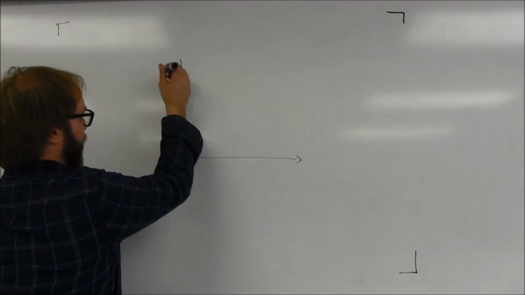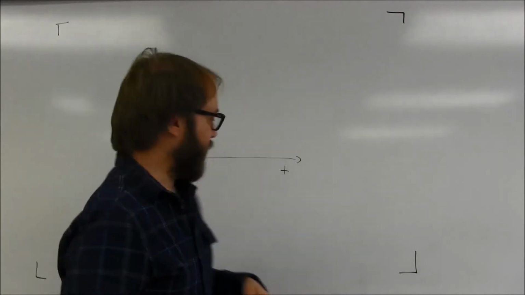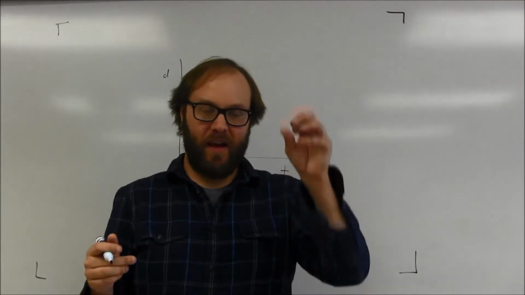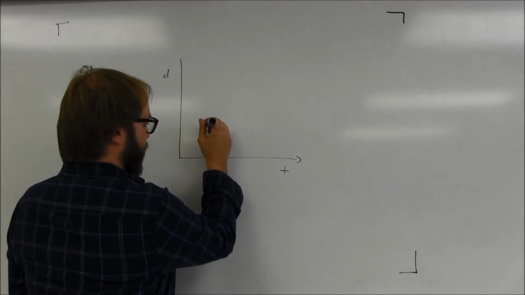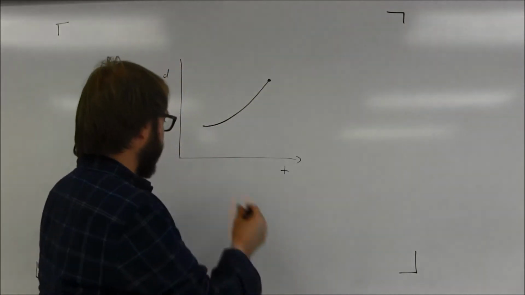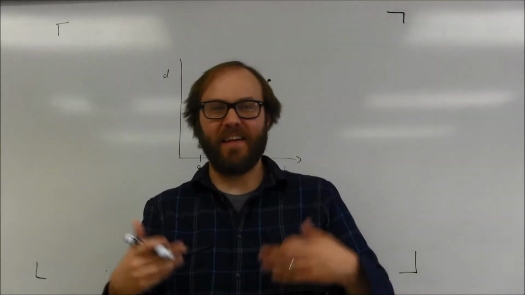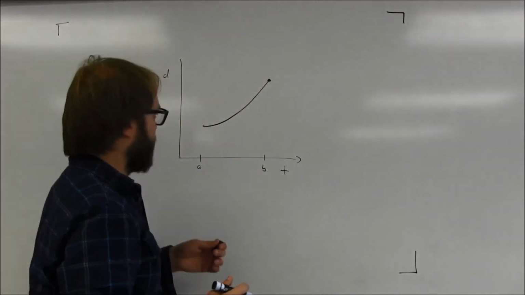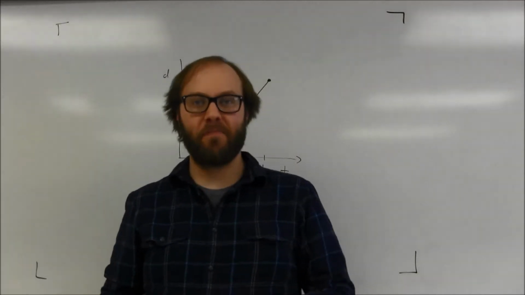Just to take a simple example here, let's take a distance and time graph, okay? So let's say that when my grandfather started off, we were looking at where he began at some point in time and where he ended at some point in time. Let's say that he started off moving slowly and he sped up, okay? Now in notation terms, they'll usually call the starting time A, the ending time B, and again, it doesn't have to be distance and time, it can be some other relationship, but that's what I'm using in this particular case. So, starts out at a slow rate, and you can see the graph gets steeper and steeper, he's speeding up, okay?